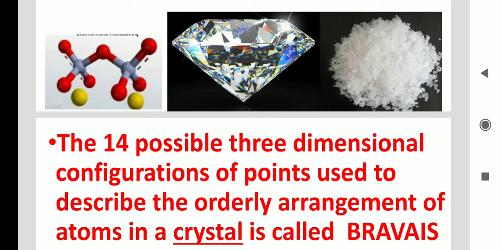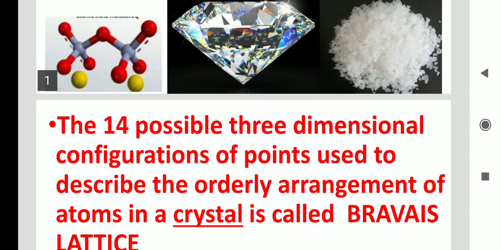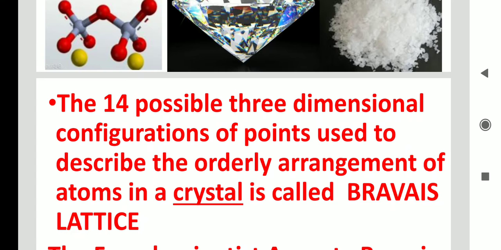The 14 possible three-dimensional configurations of points used to describe the orderly arrangement of atoms in a crystal is called Bravais lattice. What is Bravais lattice? Actually, it is used to describe the orderly arrangement of atoms in a crystal. What is orderly arrangement of atoms in a crystal? Actually, a crystal is a three-dimensional body where the atoms are in a repeating pattern. Here, some of the lattice points are there.